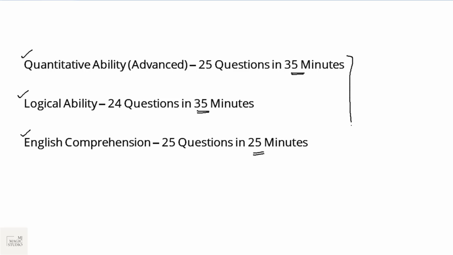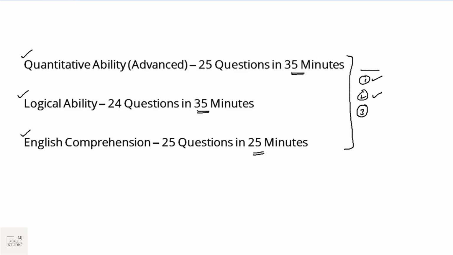Now the drill is very simple. They will give you one question, you need to answer, and only then can you move to the next question. Number two, no on-screen calculator is there, no writing pads are there, so be sure about your calculation techniques. Number three, you can't revisit the question.